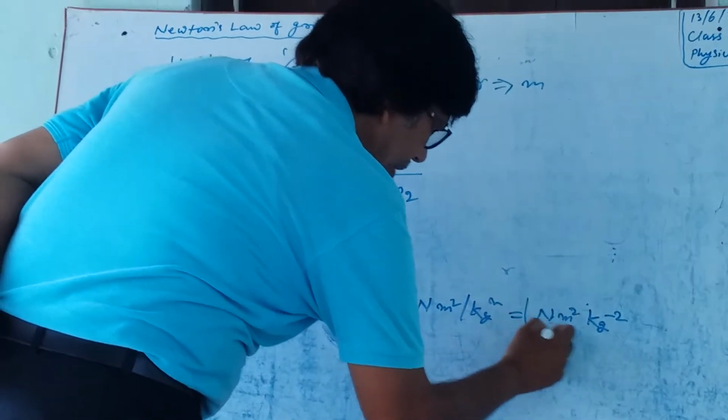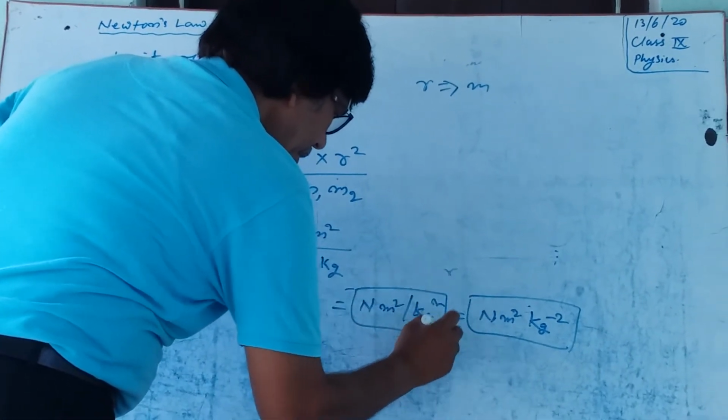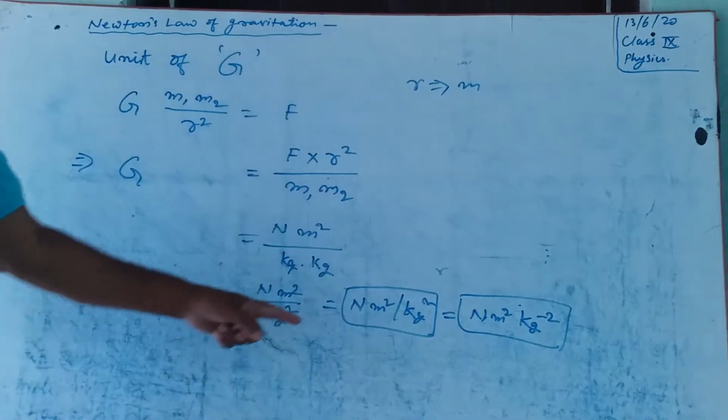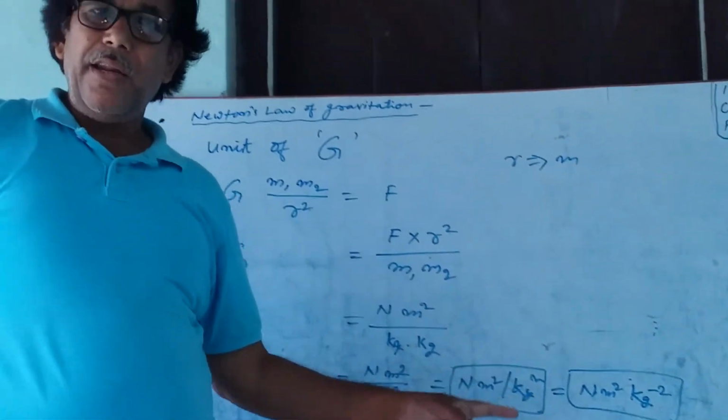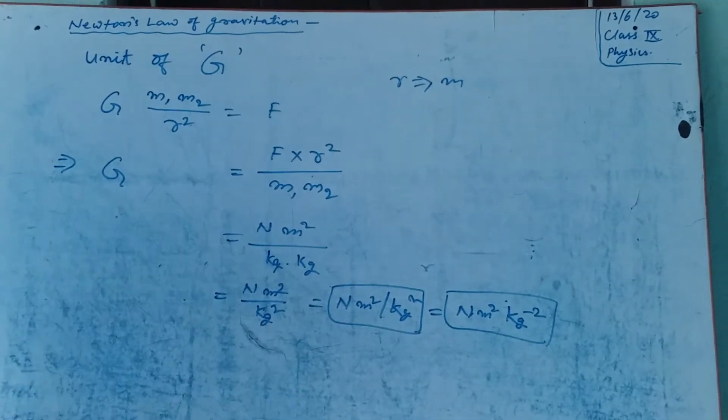You can write either this or this. Newton meter square per kg square is the unit of the universal gravitational constant.